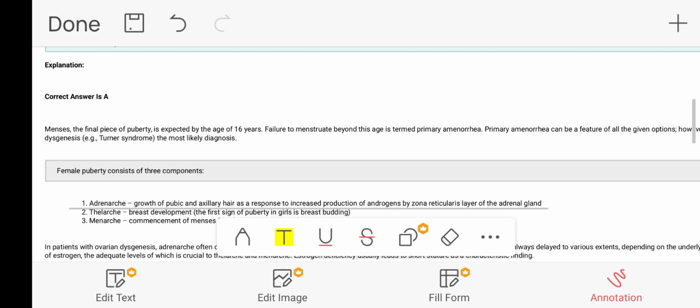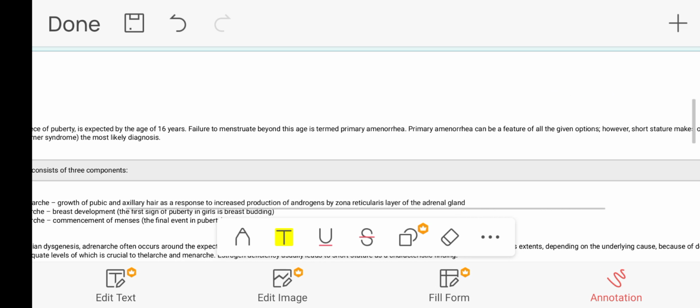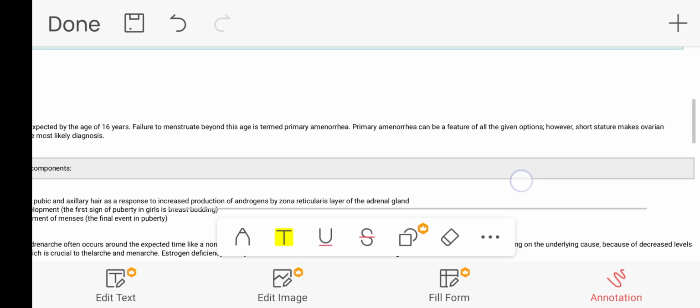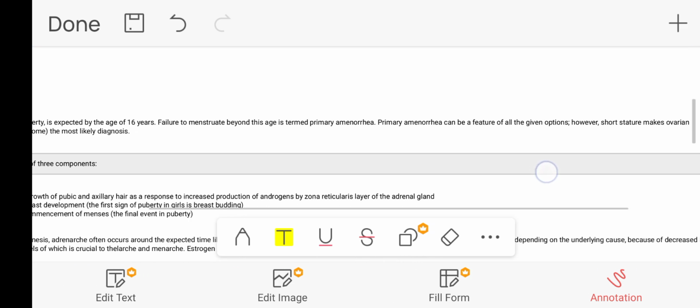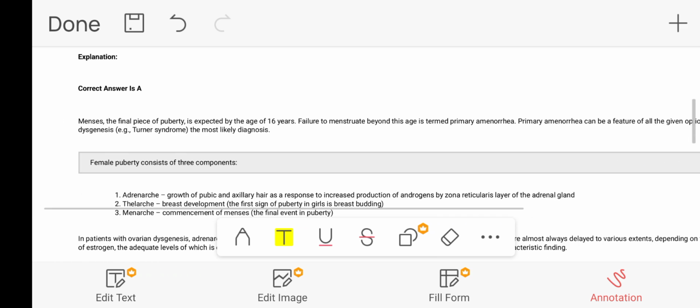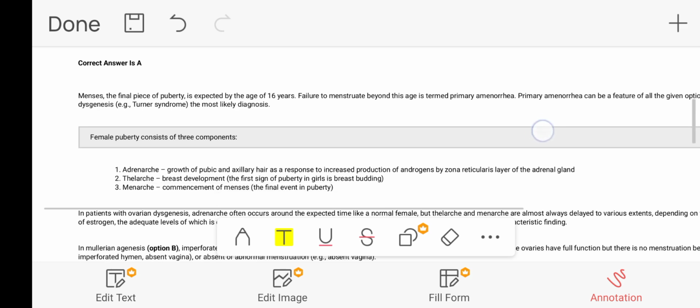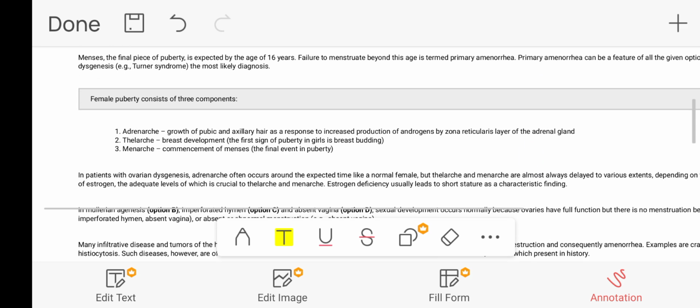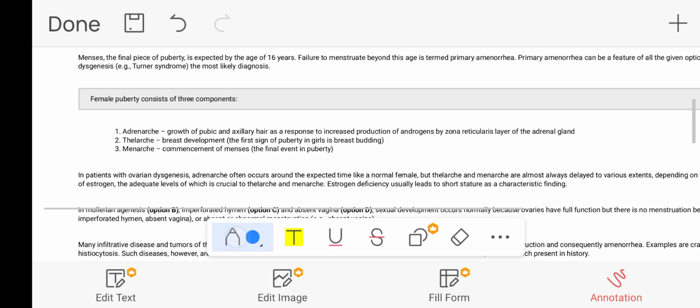Menses, the final piece of puberty, is expected by the age of 16 years. Failure to menstruate beyond this age is termed primary amenorrhea. Primary amenorrhea can be a feature of all of the given options. However, short stature makes ovarian dysgenesis, for example Turner syndrome, the most likely diagnosis. This is a very good explanation they have given here.